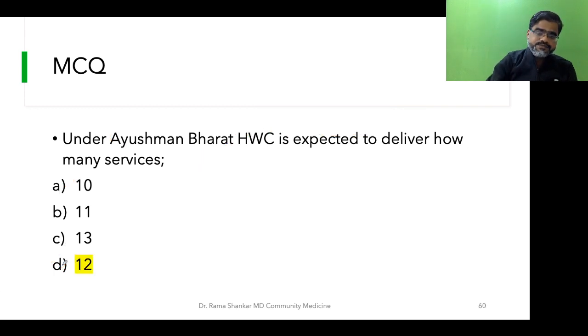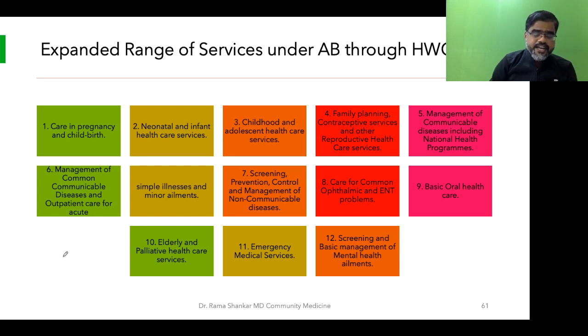It is 12. Now let's try to understand how to remember these 12 services. It is very easy, students. As we know, we always start with pregnancy. So first, care in pregnancy and childbirth. Newborn, second. Childhood and adolescent, third.